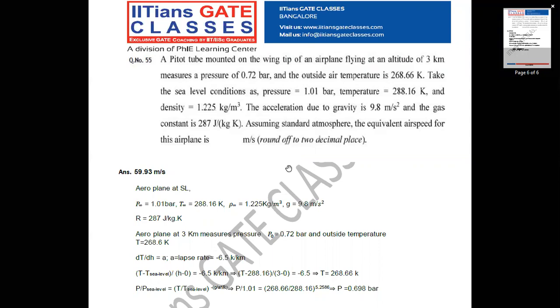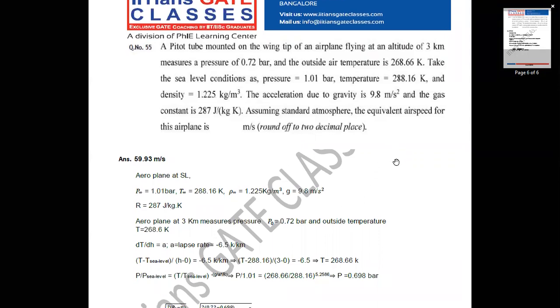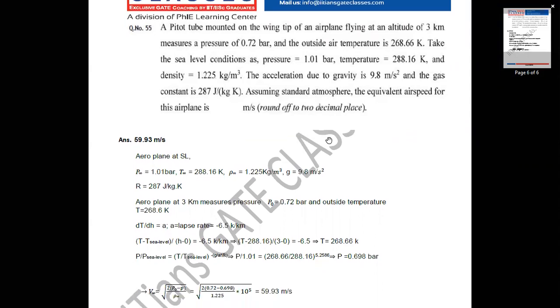Assuming the standard atmosphere, the equivalent speed of this airplane is dash meter per second. Round off to 2 decimal places. Sea level values for this airplane are given as pressure equal to 1.01 bar, temperature equal to 288.16 Kelvin, density equal to 1.225 kilogram per meter cube, g equal to 9.8 meter per second square, and gas constant equal to 287 joule per kilogram Kelvin.